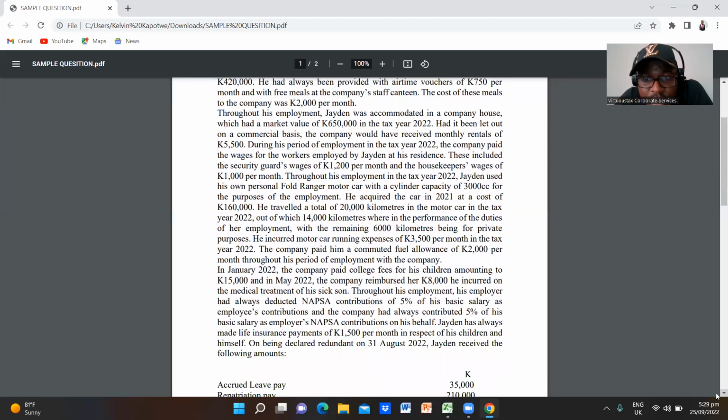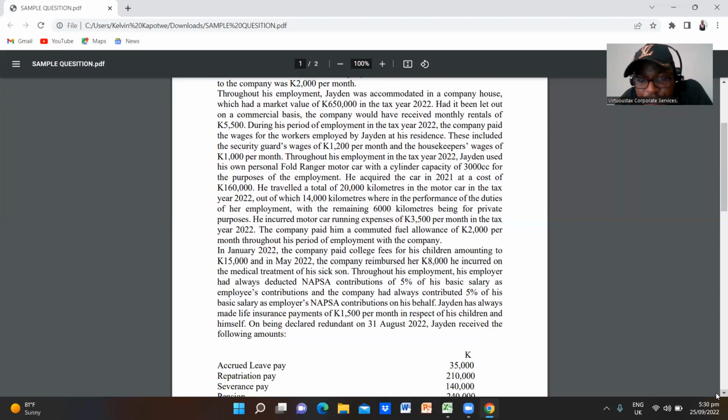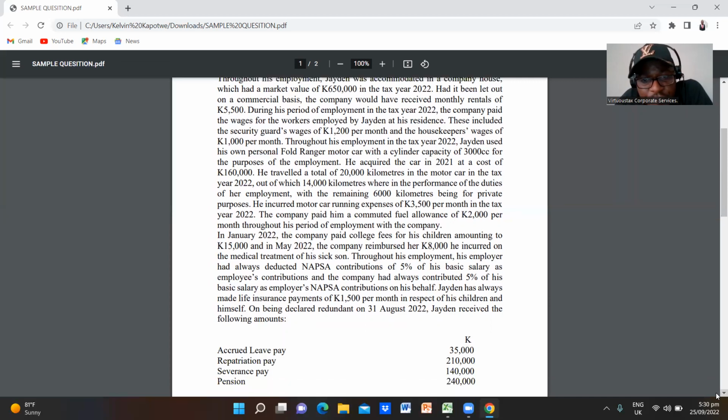So throughout his employment, his employer had always deducted NAPSA contribution of 5% of his basic salary as employee contribution, and the company had always contributed 5% of basic salary as employer NAPSA contribution on his behalf. So Jaden has always made life insurance payment of 1,500 per month in respect of his children and himself. So on being declared redundant on 31st August 2022, Jaden received the following amounts.